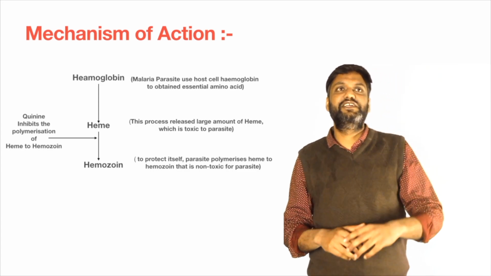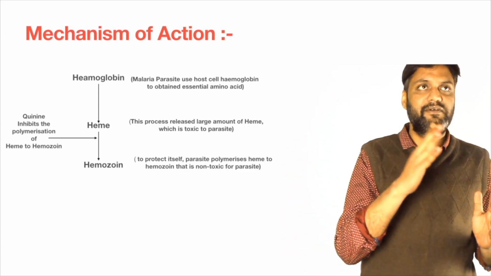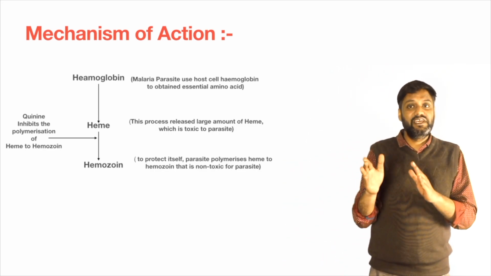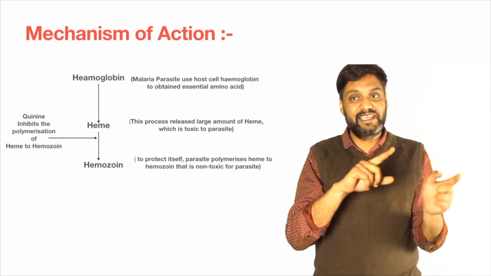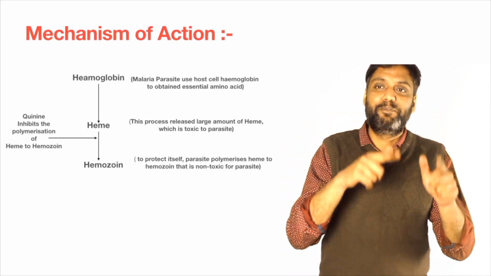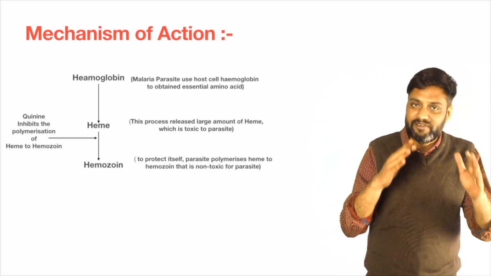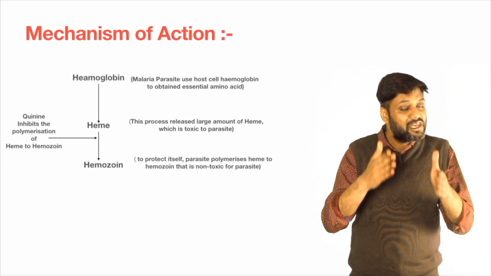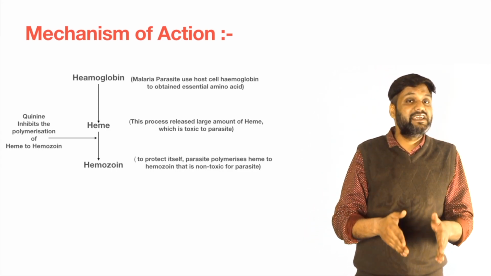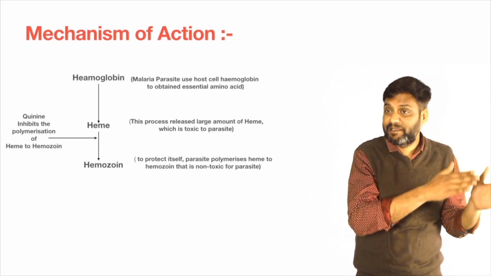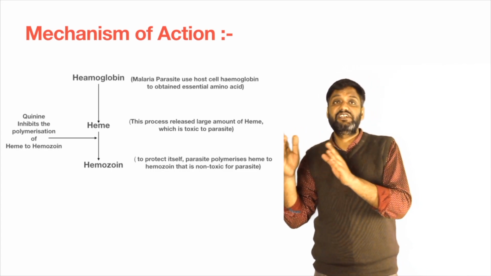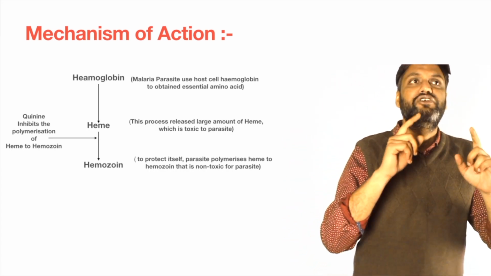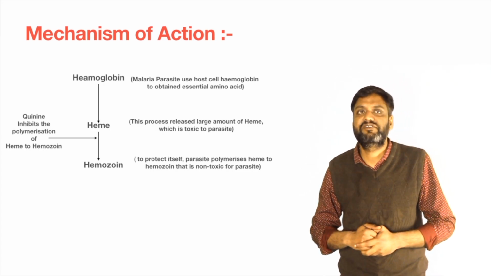So now we study the mechanism of action of quinine. Quinine breaks this polymerization process, heme to hemozoin. Kindly note that quinine inhibits this polymerization process, the conversion of heme to hemozoin.